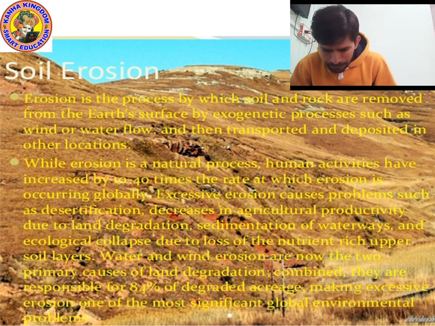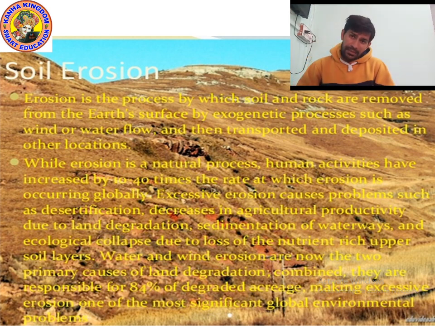So kids, if loamy soil is present somewhere, and wind is blowing very fast or water is flowing too much, then the water will take away the loamy soil, or the wind will blow and take away all the loamy soil, and this place will become barren, and then slowly that place will become useless. So soil erosion is very harmful. So how can we protect from soil erosion? We need to apply different methods, so we can protect from soil erosion.